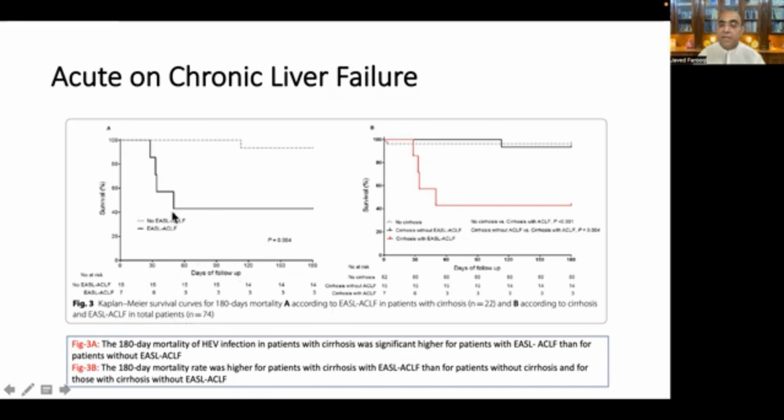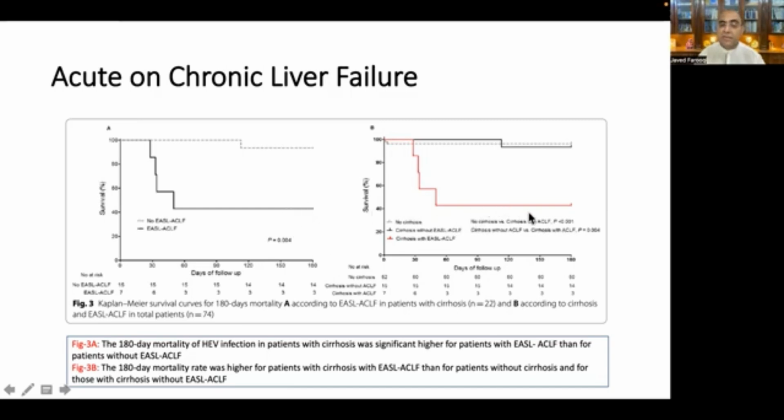So here they applied the EASL ACLF criteria, and they found that the 180 days mortality in patients with cirrhosis, this is the line with cirrhosis, was significantly higher as compared to the patients who did not have ACLF by the EASL criteria. So if you apply the EASL ACLF criteria for those patients, again the mortality was very, very high.